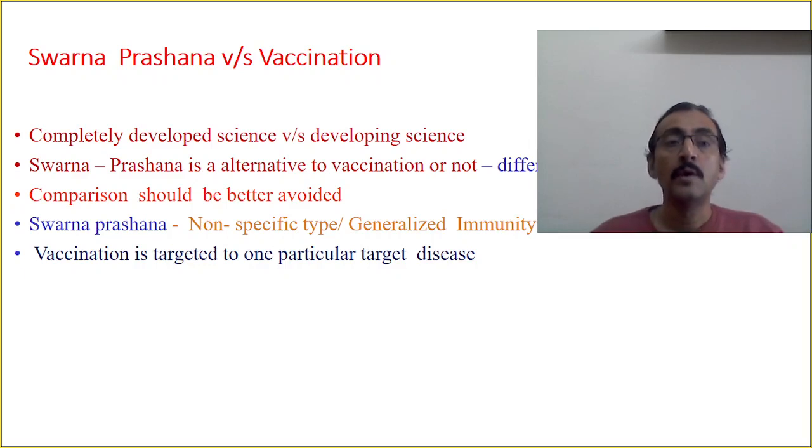Okay, so Swarna Prashanna is the one which gives a non-specific or generalized type of immunity. Therefore, it cannot be compared with vaccination, because vaccination gives a specific type of immunity.